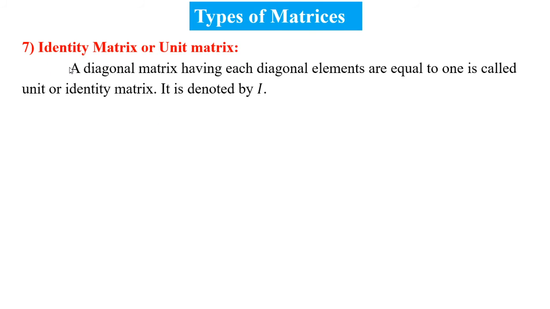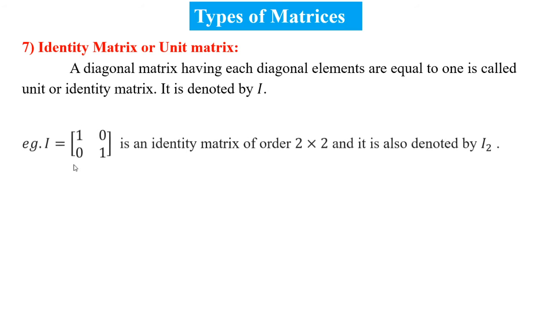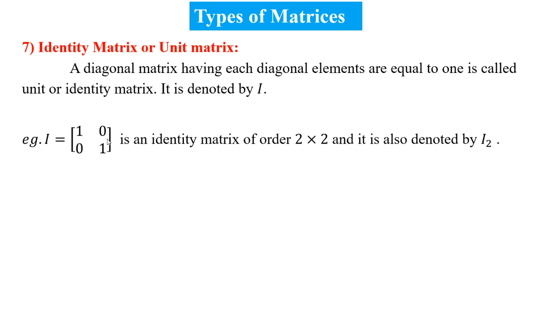Then type number 7, identity matrix or unit matrix. A diagonal matrix having each diagonal element equal to 1 is called a unit or identity matrix. It is denoted by I. Let us see the example. I is equal to 1, 0, 0, 1, an identity matrix of order 2 by 2, and it is denoted by I square also. In this matrix, the diagonal elements are 1, so it is known as an identity matrix.